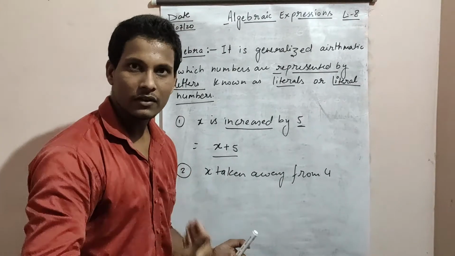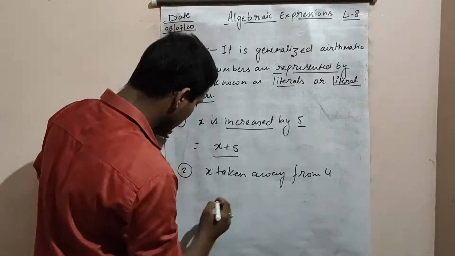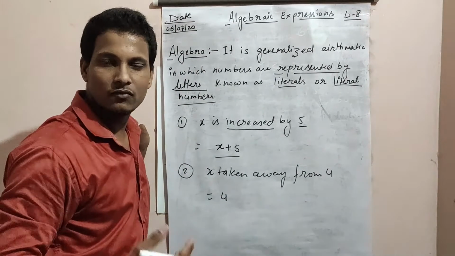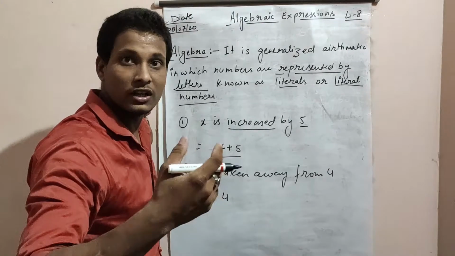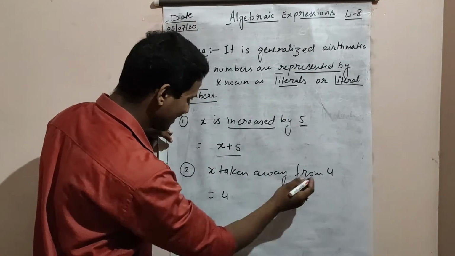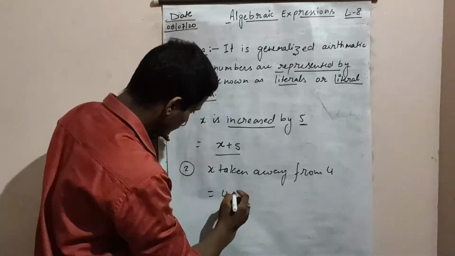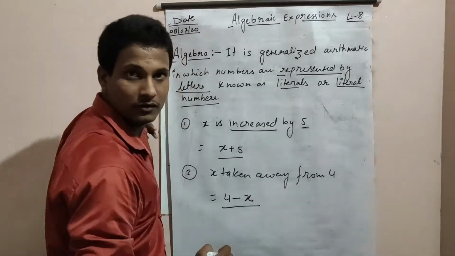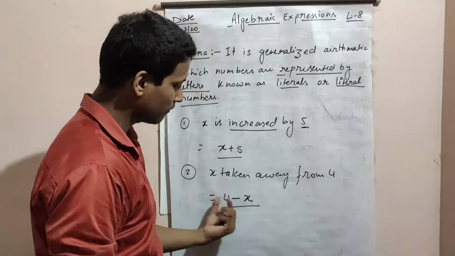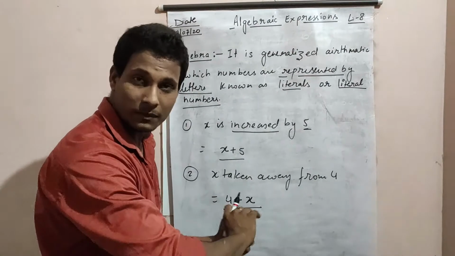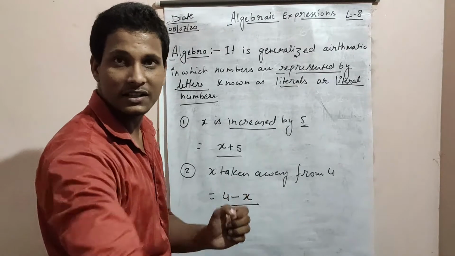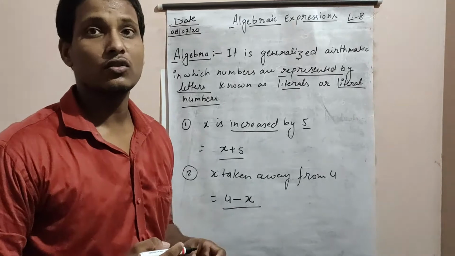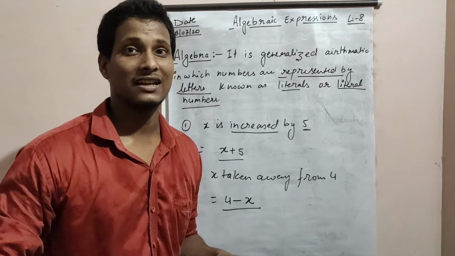So we need to write the 4 first, then take away means subtracting. We are going to decrease something. So x is taken away from 4: from 4 to x, 4 minus x. Here x is taken away means from 4 we are subtracting the x. In this manner we are going to represent the values in the next exercise.